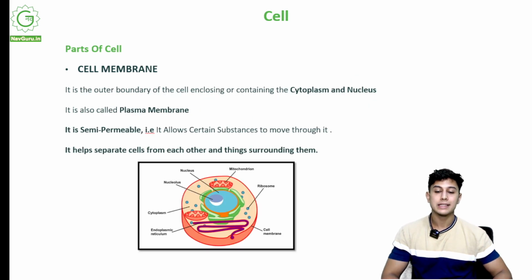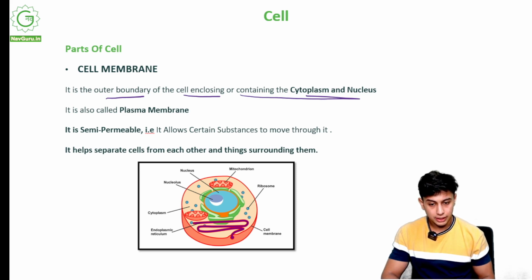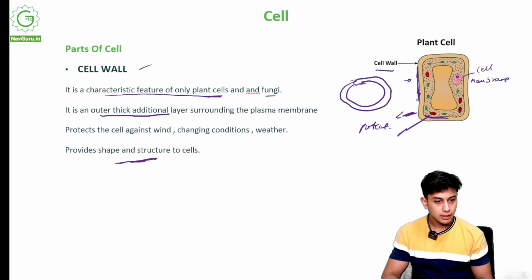Now we come to the cell membrane. What is the cell membrane? Inside the cell wall comes the outer lining, that is the cell membrane. It is the outer boundary of the cell, enclosing or containing the cytoplasm and nucleus. So if you see over here, or let's go back and see, this inside lining is the cell membrane.